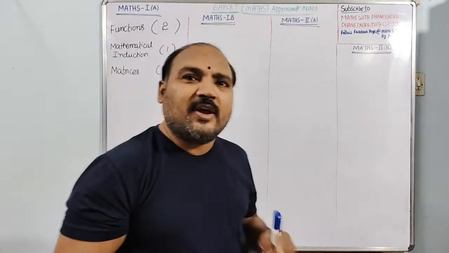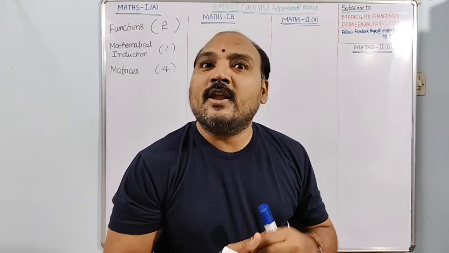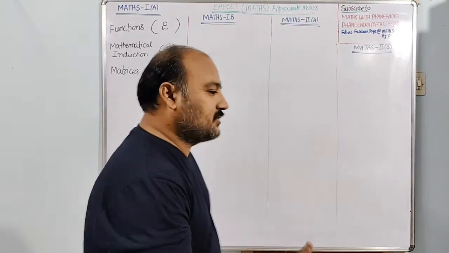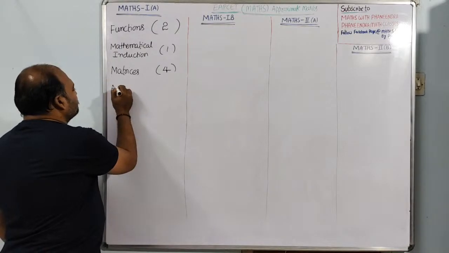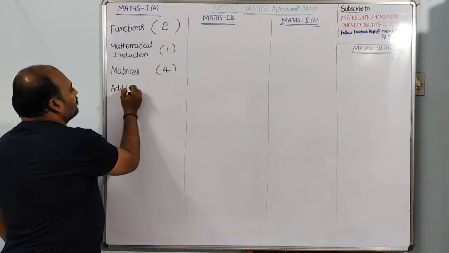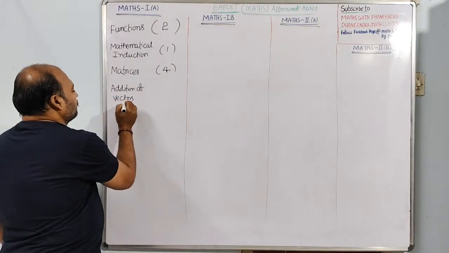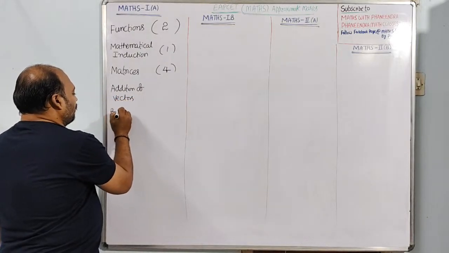After matrices, we have vector algebra: addition of vectors and product of vectors, that is multiplication of vectors. First, addition of vectors, then product of vectors.